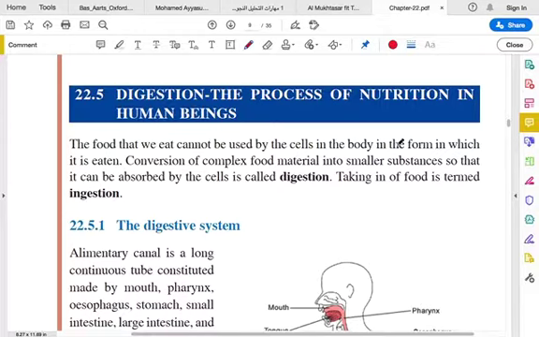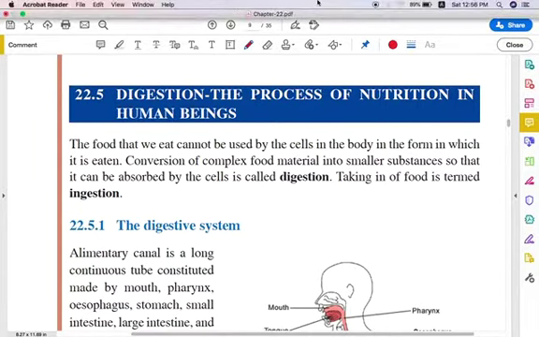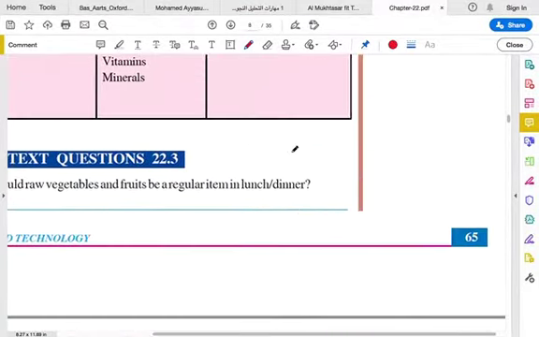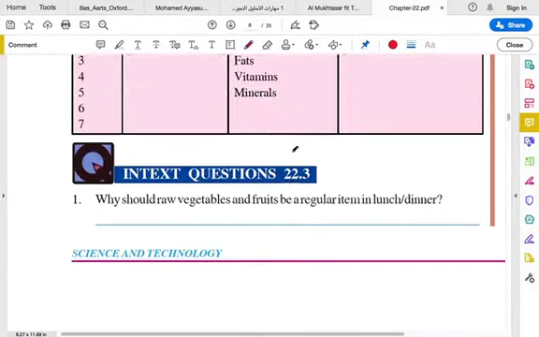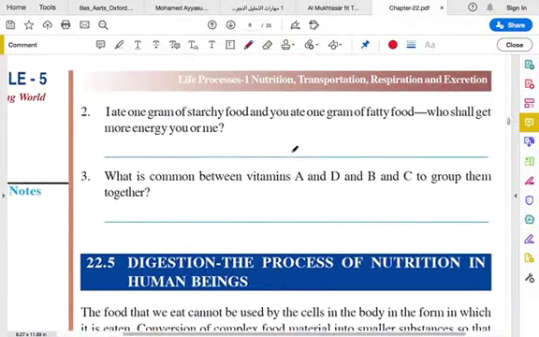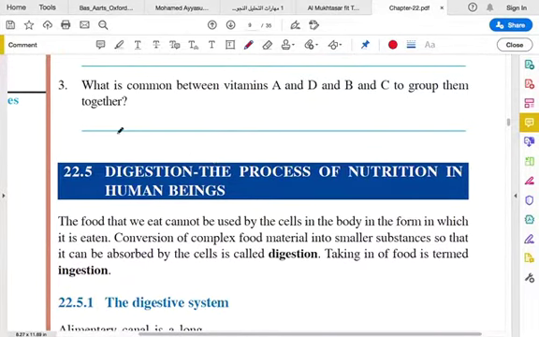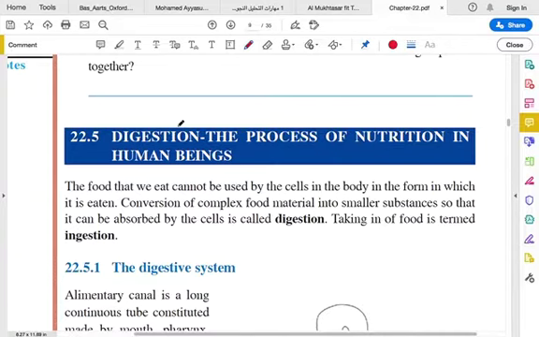I hope that you had a good Eid holidays and most of you did well in your CCA test. Barakallahu feekum. And in our last class in chapter 22, we stopped at balanced diet. From this class, we will start continuing this chapter 22 from digestion.